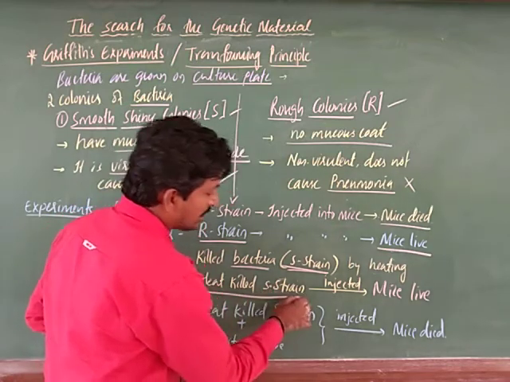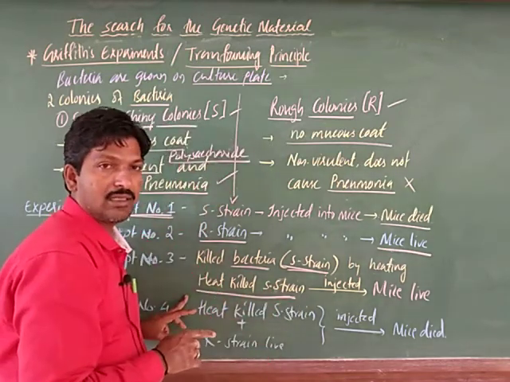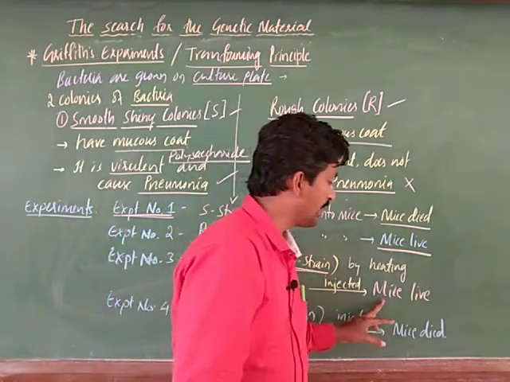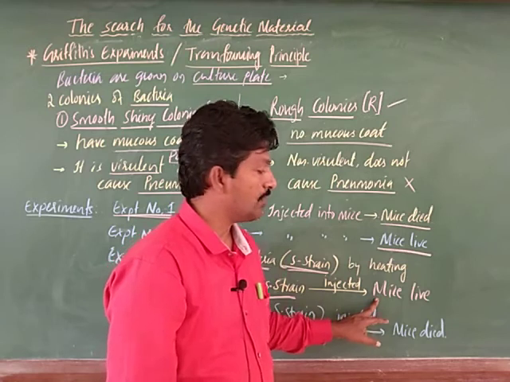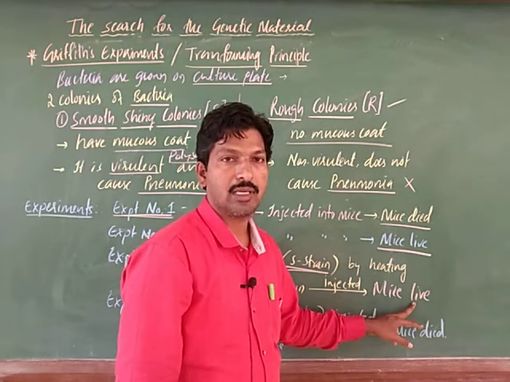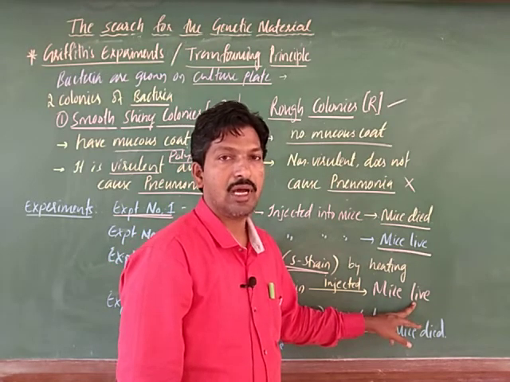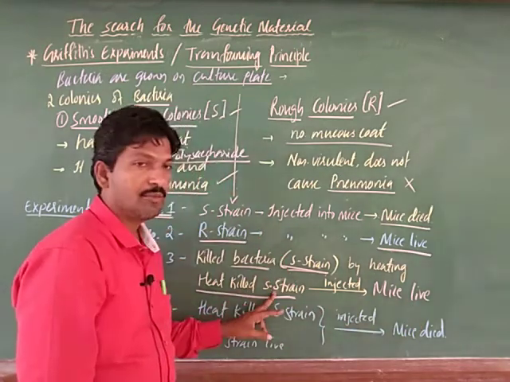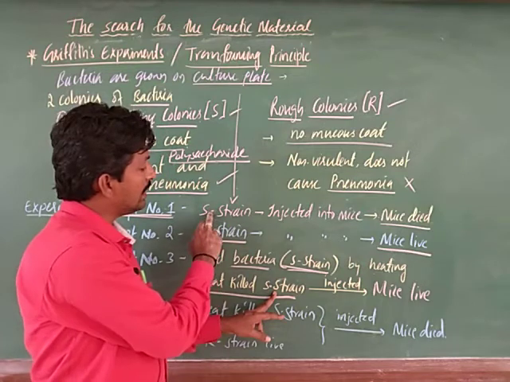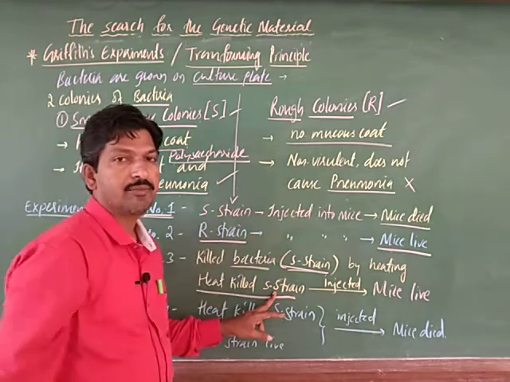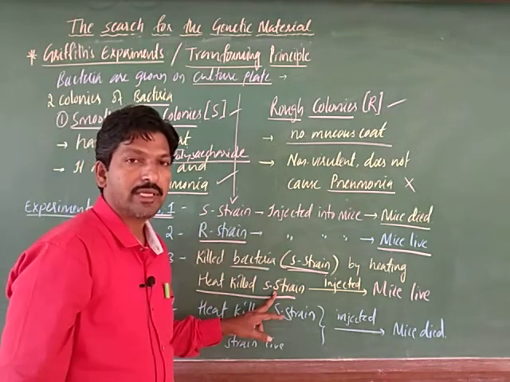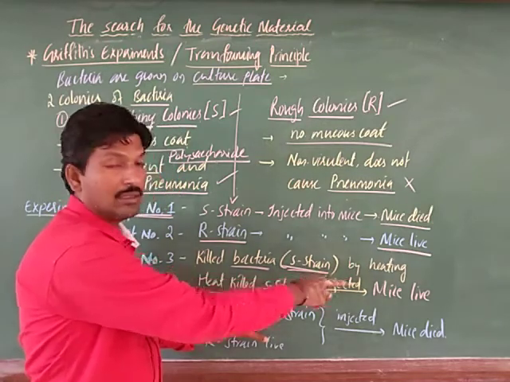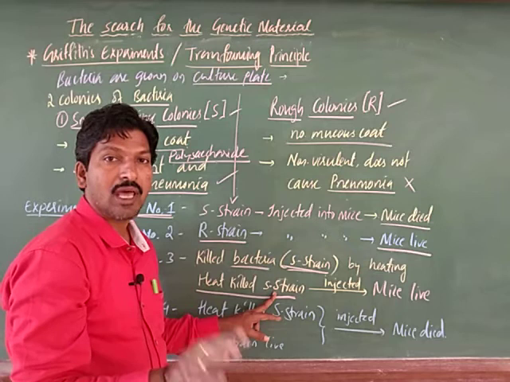Heat killed S strain is injected into another mouse, and that mouse remains alive. Still it may be alive after the infection of heat killed, because when he directly injected the live S strain in the first experiment, the mouse died. But after heat killing, the mouse remains alive.